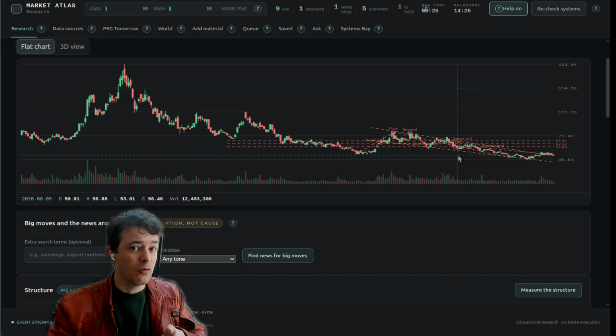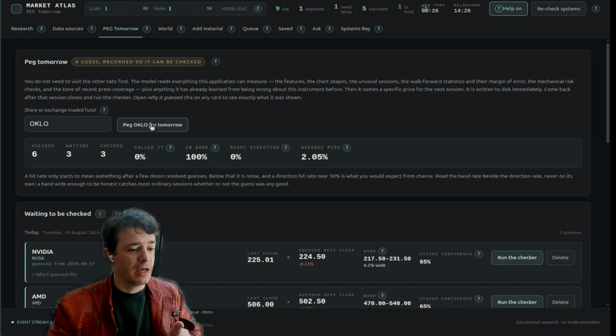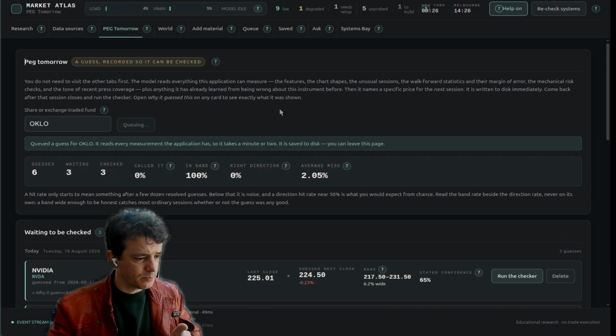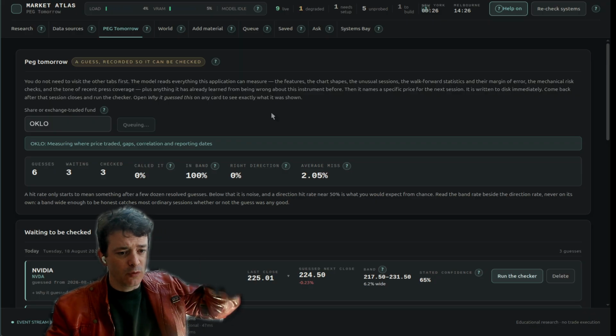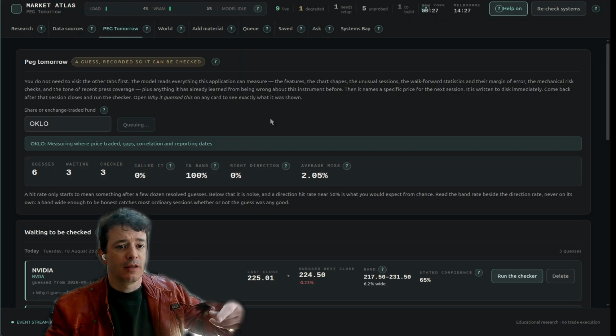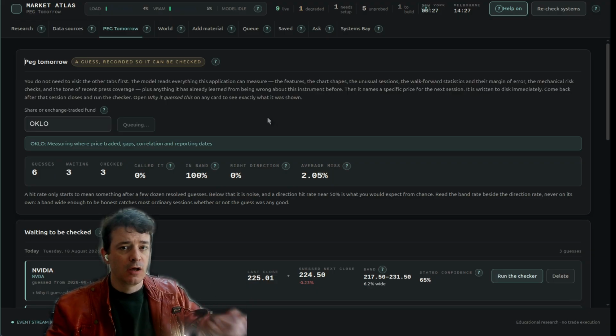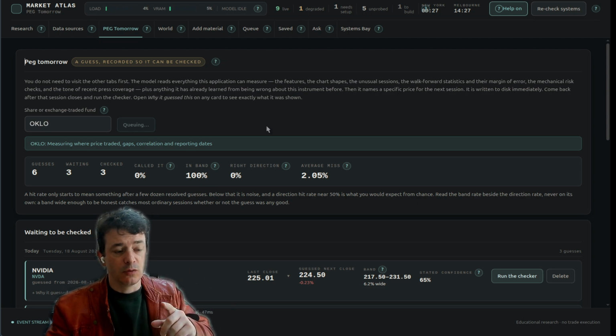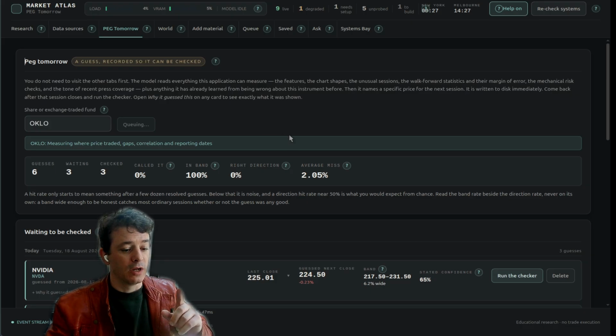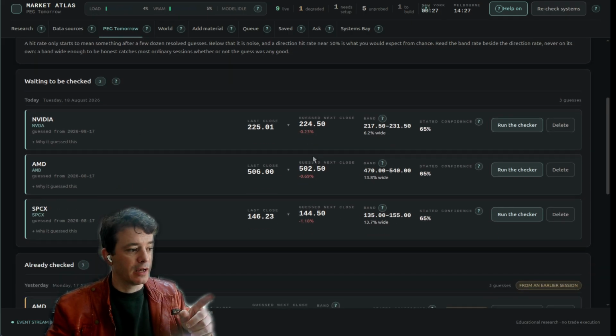Because again, I don't really understand this that well, and hopefully I'll get better at talking about this as time goes on. So if I go for Oklo and I peg for tomorrow's result, it'll run through every single check that I have on here. I should make a document about this and share it on GitHub. I'll do that in my next video. And when I check out these results, come back for that.